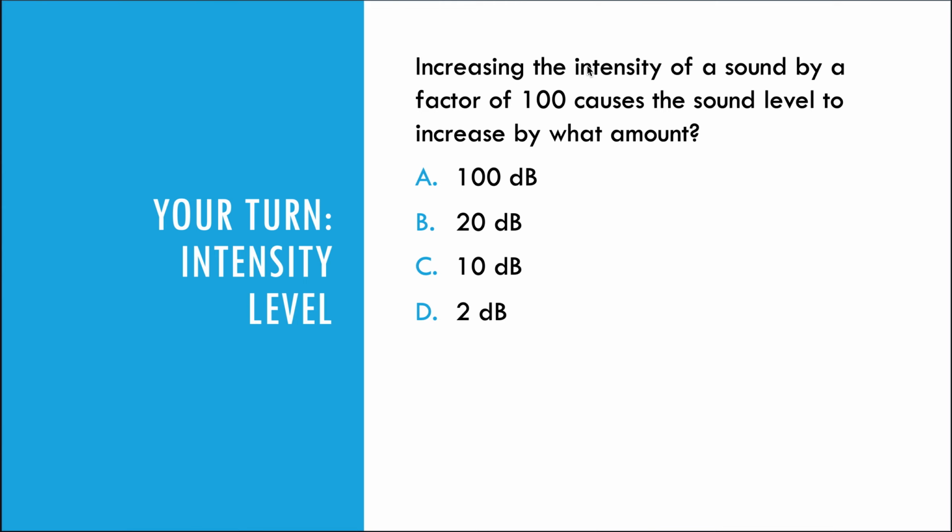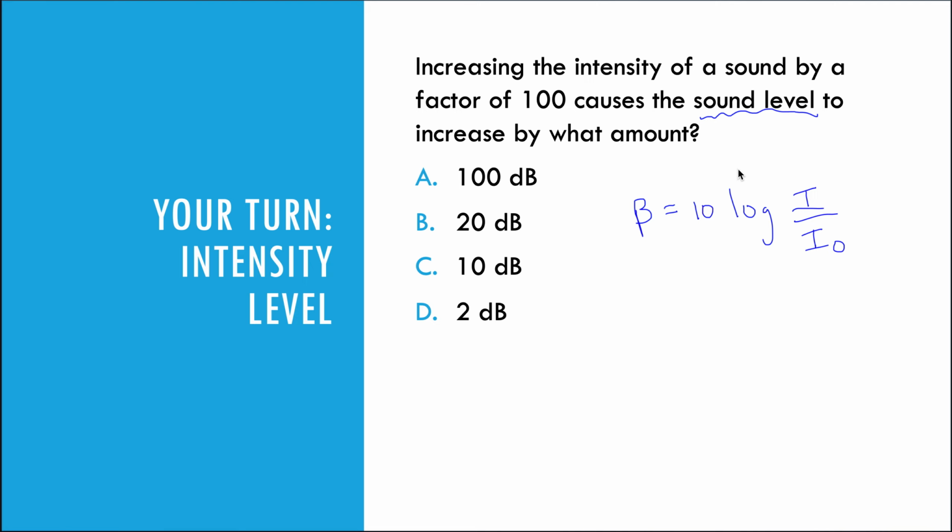Increasing the intensity of a sound by a factor of 100 causes the sound level, this is the decibel level, to increase by what amount? So all we have to do is plug it into our equation for this sound level or decibel level, which is 10 times the log of our intensity over our threshold intensity or reference intensity.